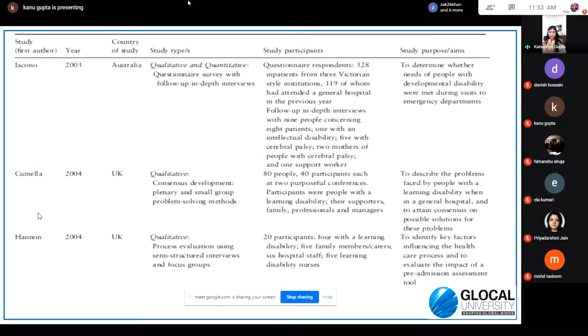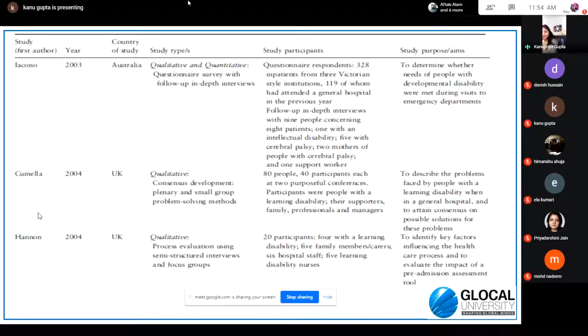So this table should always be prepared right from the first paper that you read, and the information related to the research paper should be documented. What are the important points that are documented in this literature review table? You mention the authors of the study, the year in which this particular research was done, the country in which it was done, and what the objective was, why this research was done, which is mentioned as study purpose or aim. You can mention it in the last column, or in the beginning also.